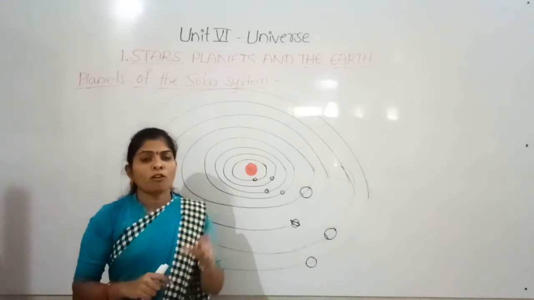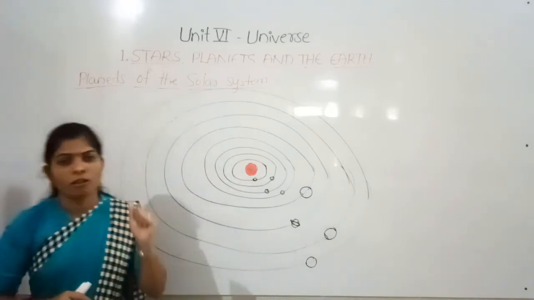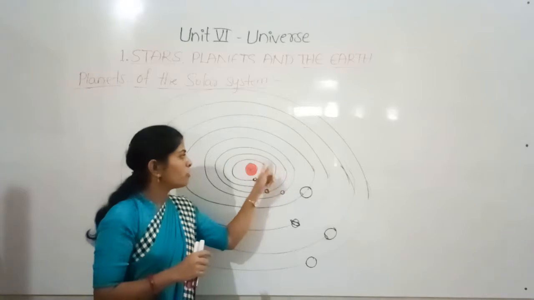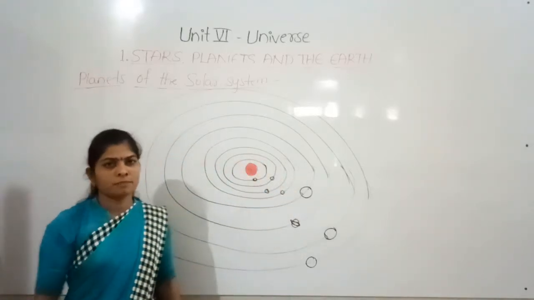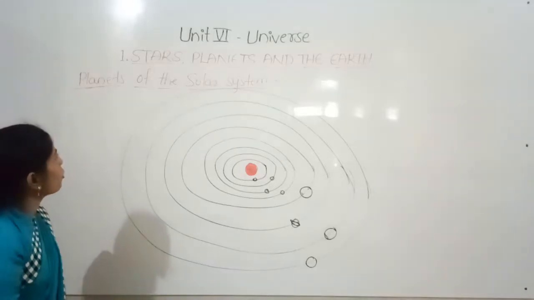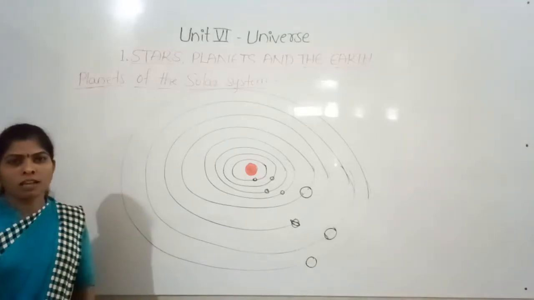That is because of the strong gravitational pull, by which they are held in a fixed path. So this is about the planets of the solar system.